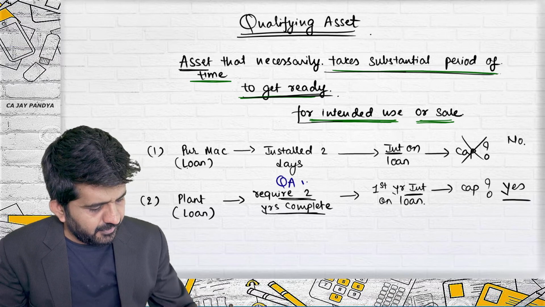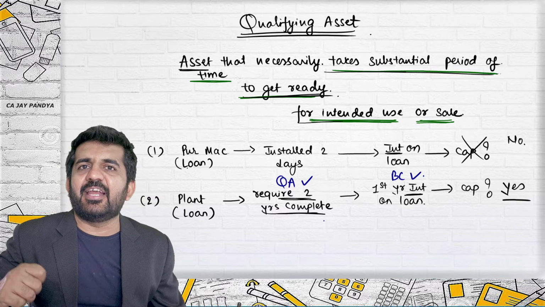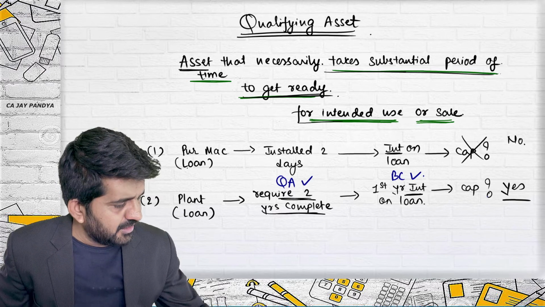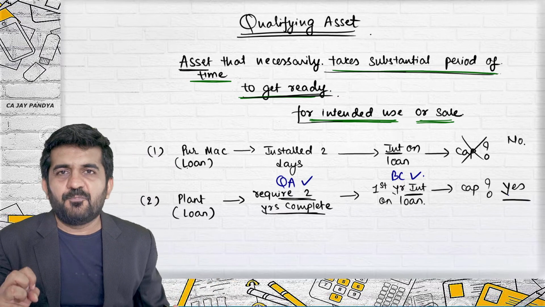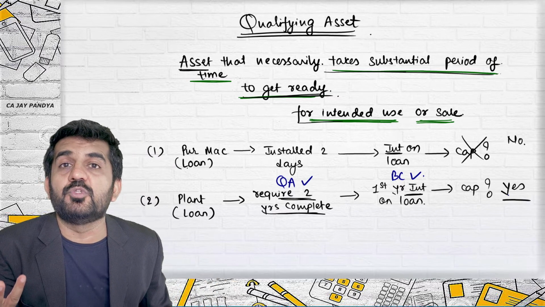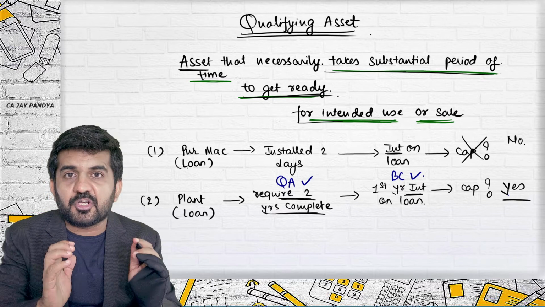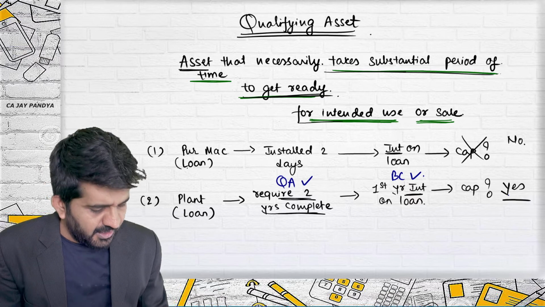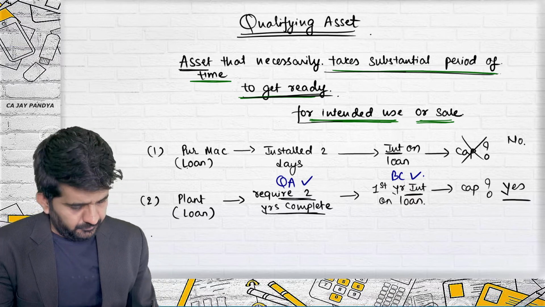If this condition is satisfied, it is a qualifying asset. Is it a qualifying asset? Yes. Is it a borrowing cost? Yes. Is it directly attributable to production or manufacturing? The answer is yes. Can it be capitalized? The answer is yes. Of course, this asset should have future economic benefit as well as it should be quantifiable. So the interest should be quantifiable, then only it can be capitalized. Is it all right?